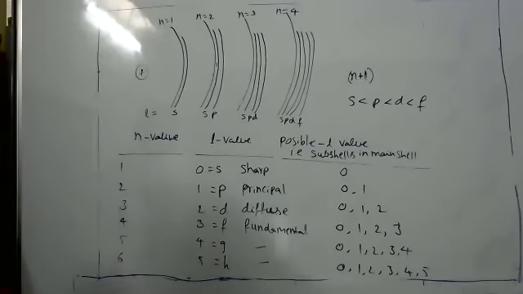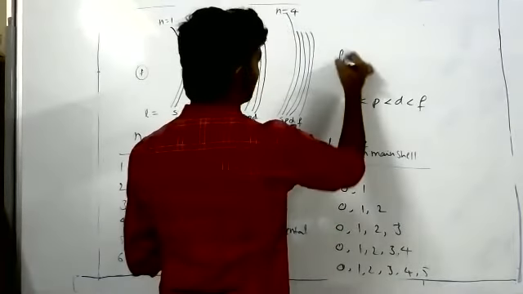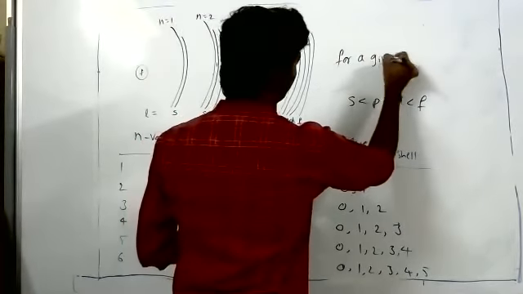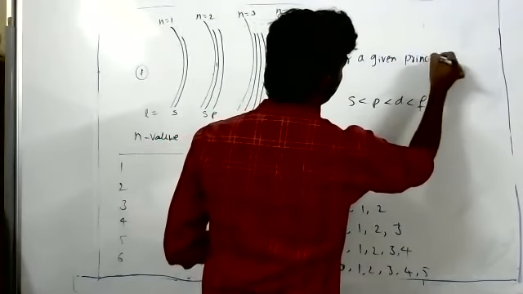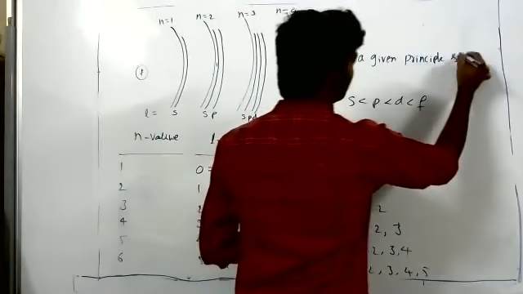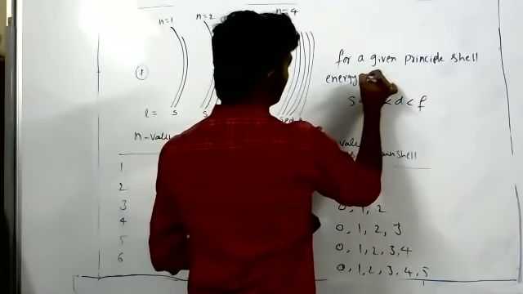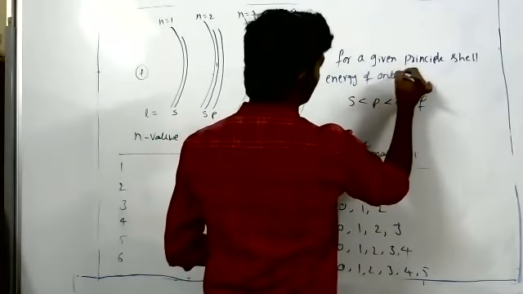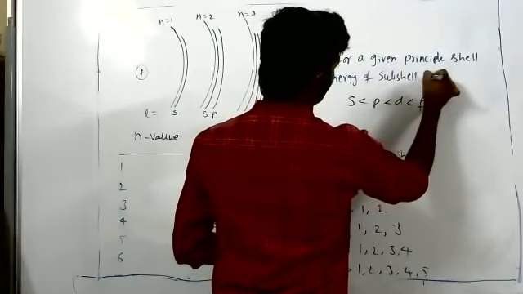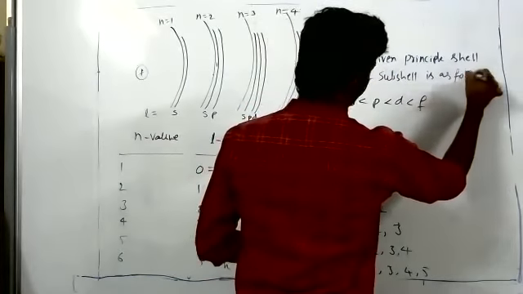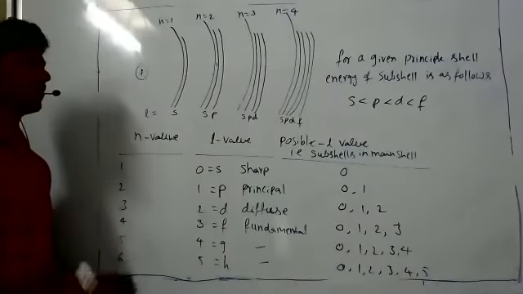So, the last point, also note this down. For a given main shell, or for a given principal shell, the energy of the subshells is as follows.